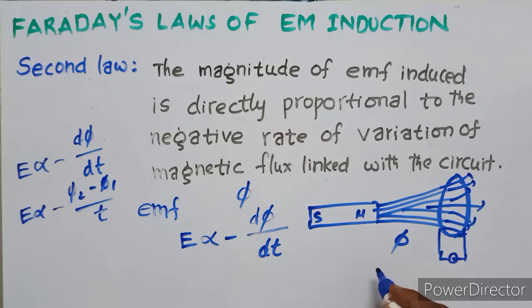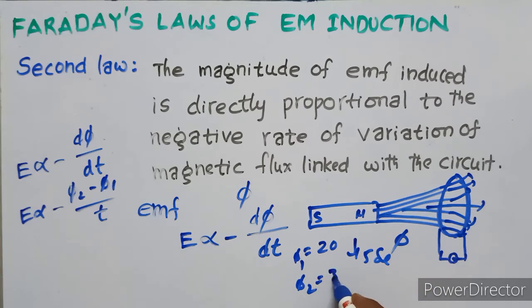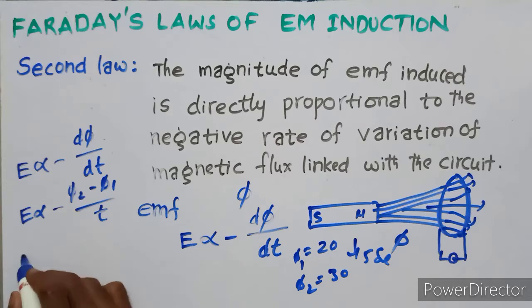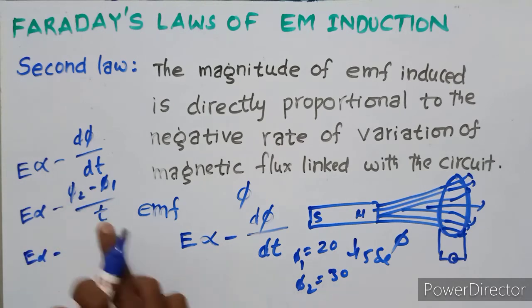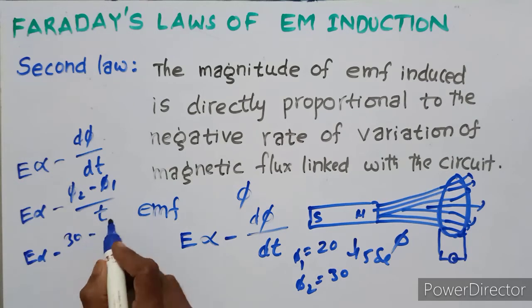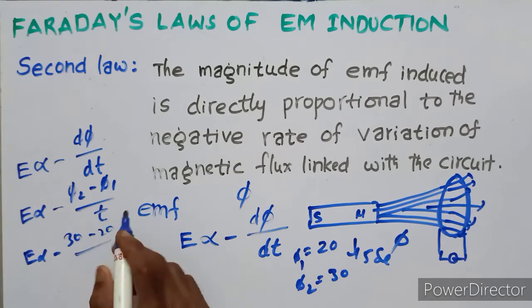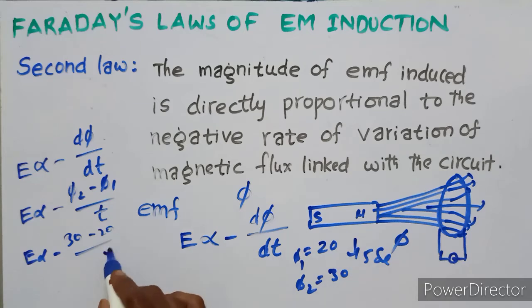For example, the magnet produces a magnetic flux phi 1 equal to 20. After 5 seconds, the magnetic flux phi 2 is equal to 30. So the EMF value is directly proportional to minus (30 minus 20) upon t, which is 5 seconds.